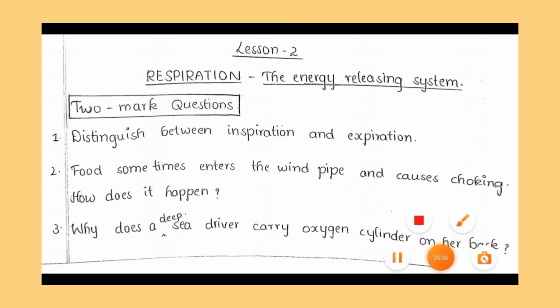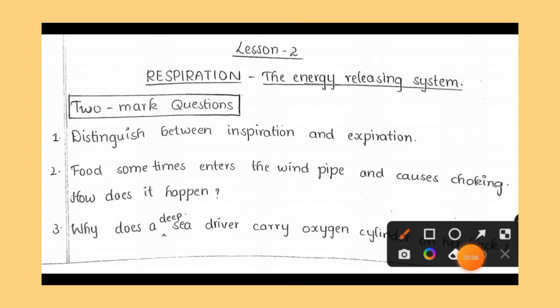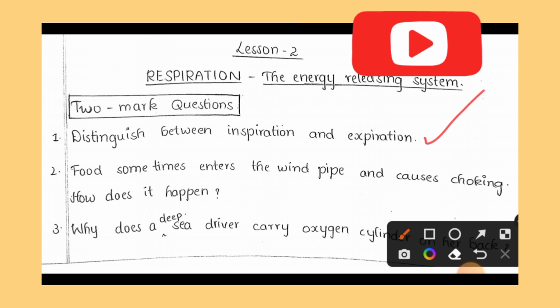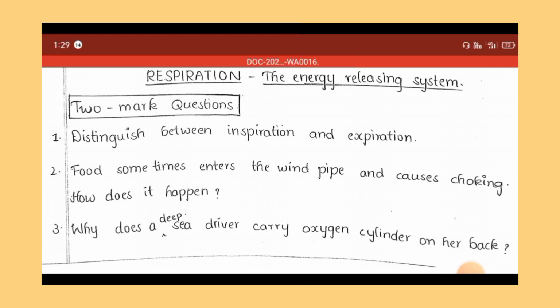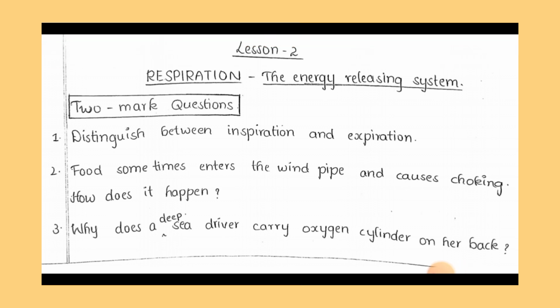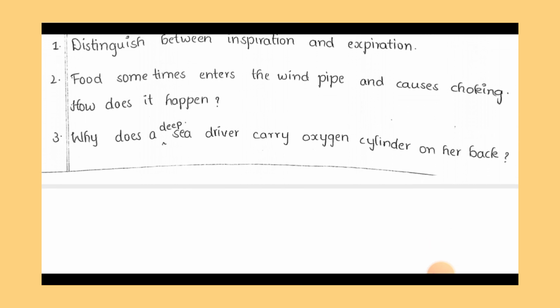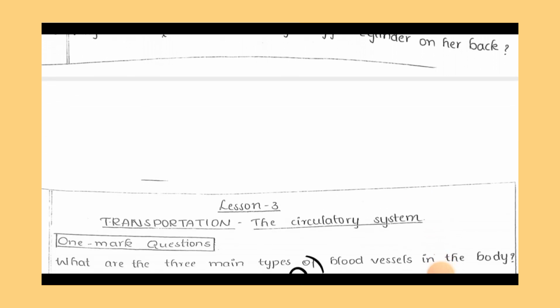In this lesson, 2 marks questions. Distinguish between inspiration and expiration, or write the differences between inspiration and expiration. Important. Then food sometimes enters the windpipe and causes choking. How does it happen? Why does a deep sea diver carry an oxygen cylinder on his back? This is also a 2 marks question.